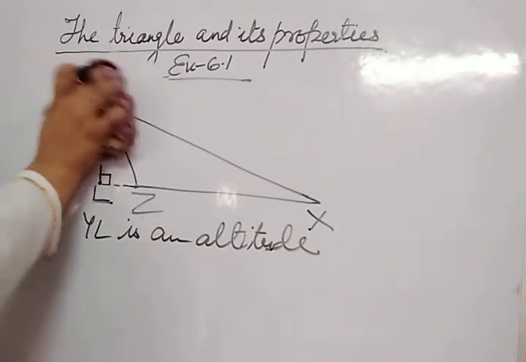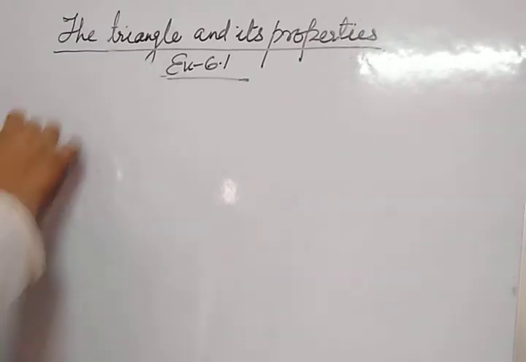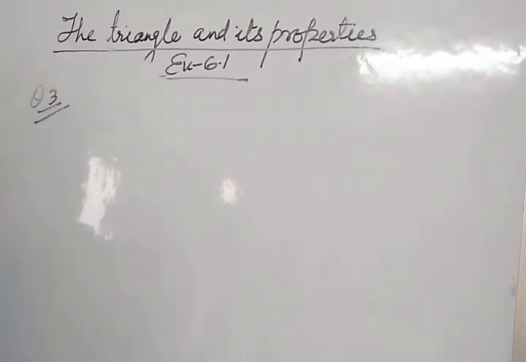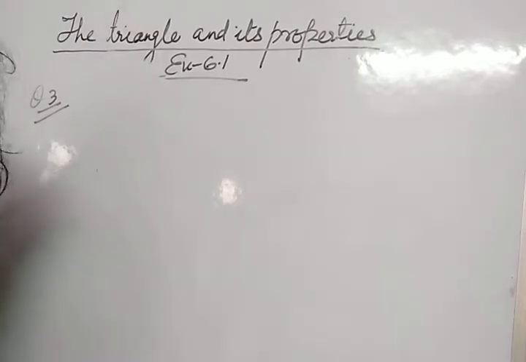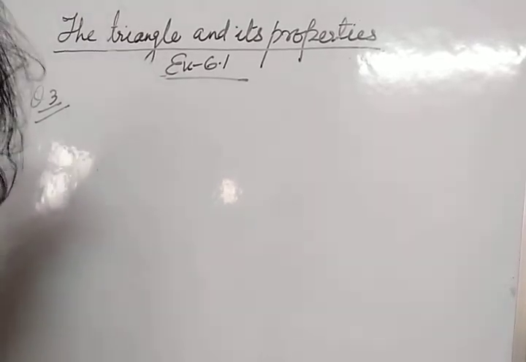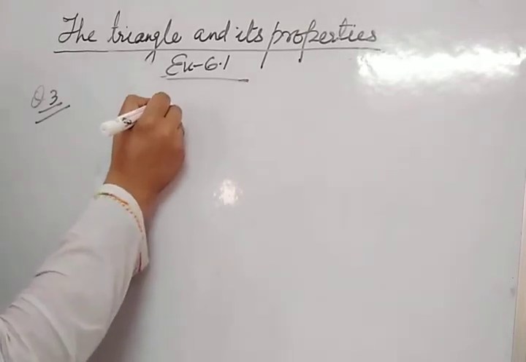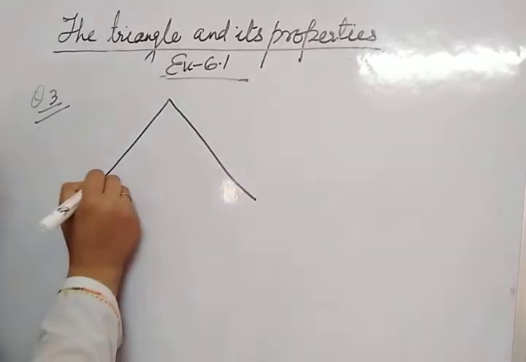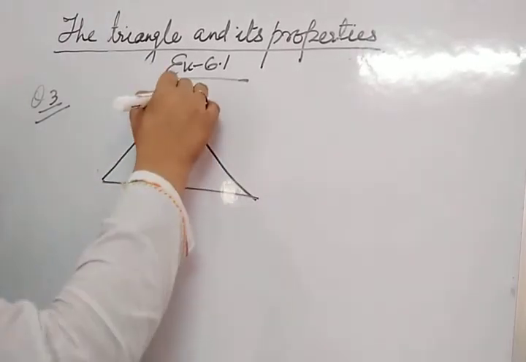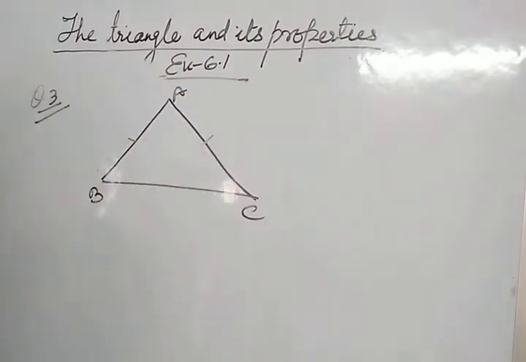Now come to question number 3. In question number 3, we have to verify by drawing an isosceles triangle whether median and altitude are the same or not. Yes, of course. You draw an isosceles triangle ABC in which AB is equal to AC.